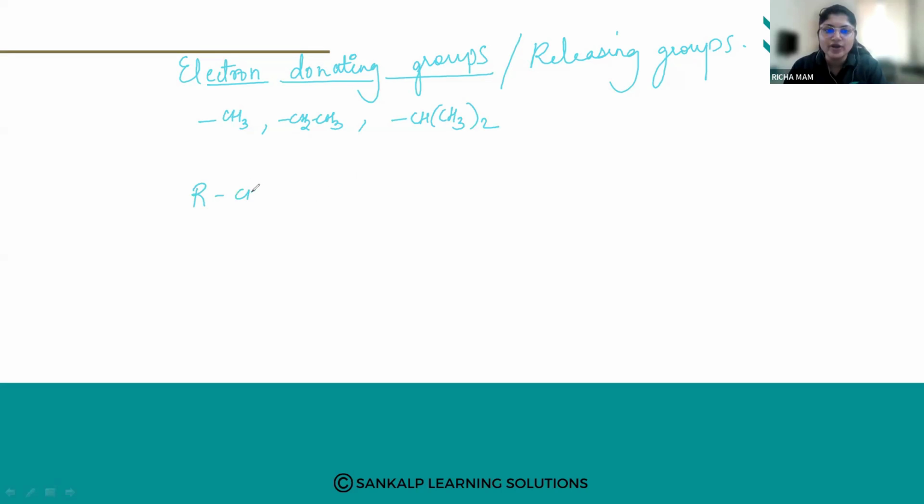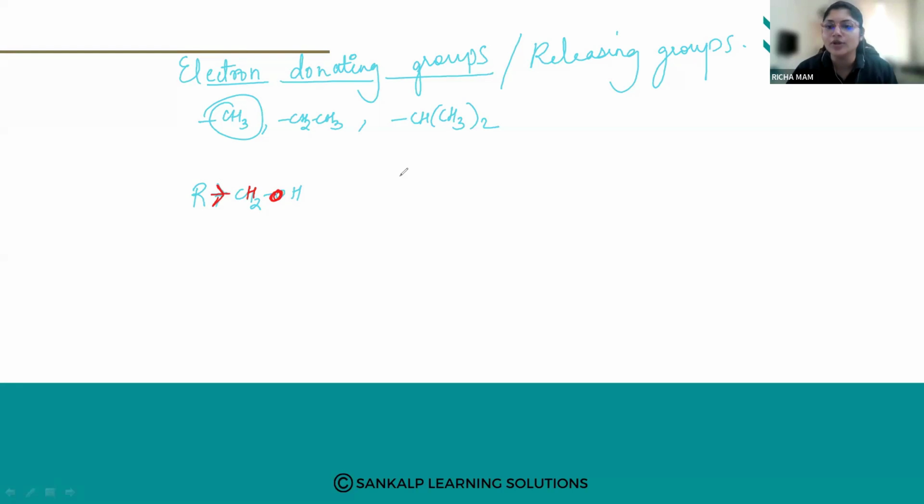Now, suppose you have a primary alcohol, where R can be an electron donating group, like a methyl group. It will increase the electron density on this oxygen, so it will tend to decrease the polarity of the O-H bond.